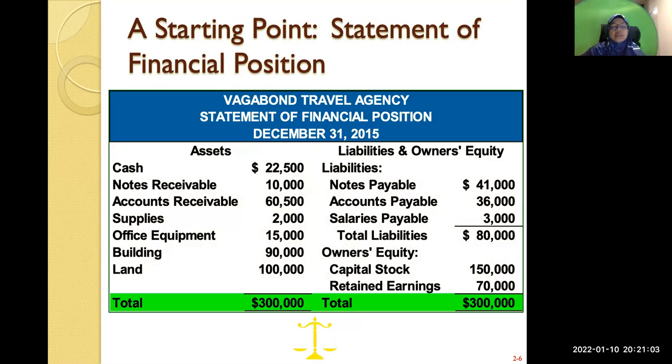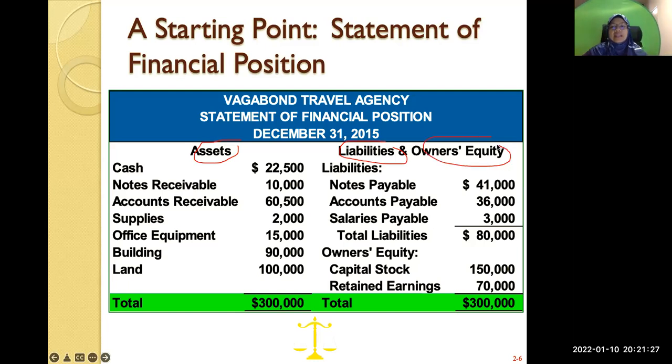In the financial position, you will have your assets. So this is your assets, and then these are your liabilities and owner's equity.